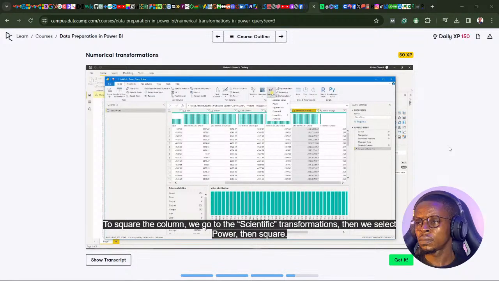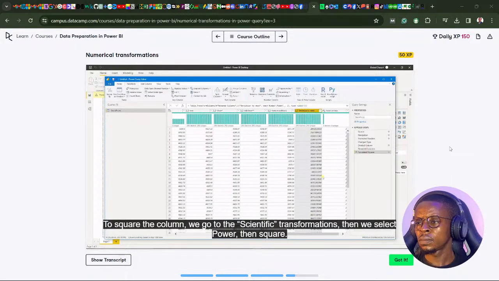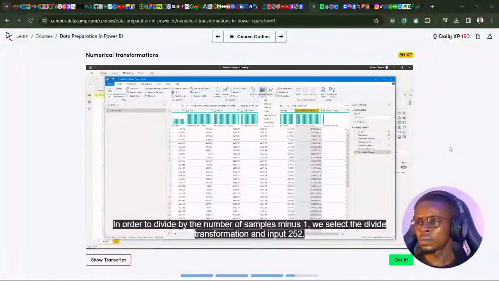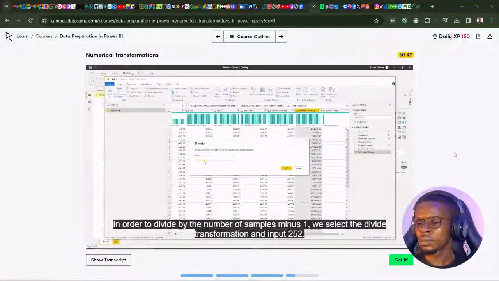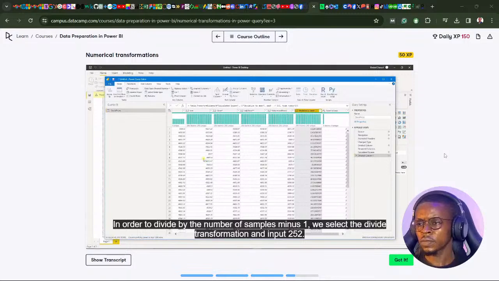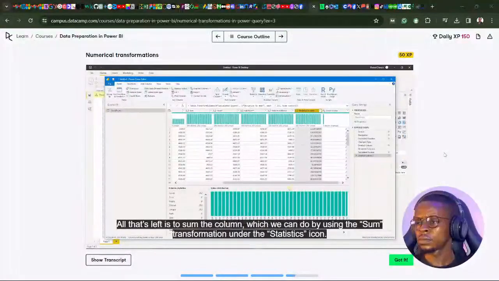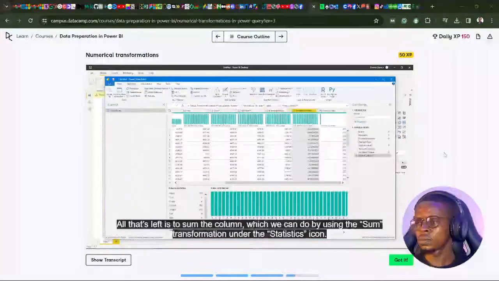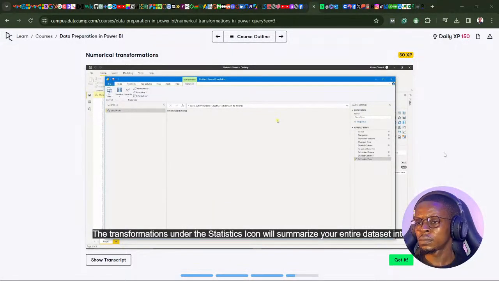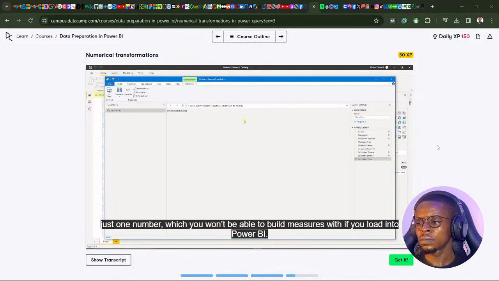To square the column, we go to the scientific transformations, then we select power, then square. In order to divide by the number of samples minus 1, we select the divide transformation and input 252. Now we're almost at the sample variance. All that is left is to sum the column, which we can do by using the sum transformation under the statistics icon. The transformations under the statistics icon will summarize your entire dataset into just one number, which you won't be able to build measures with if you load into Power BI. We use them mainly for intermediate analysis in Power Query to understand our dataset more.